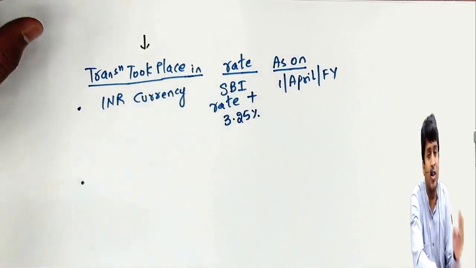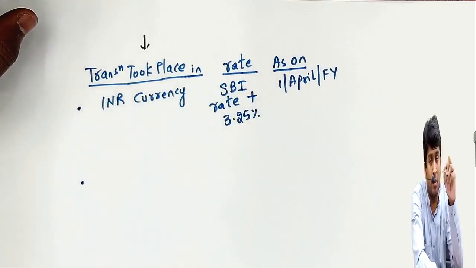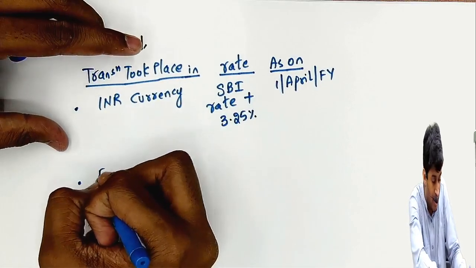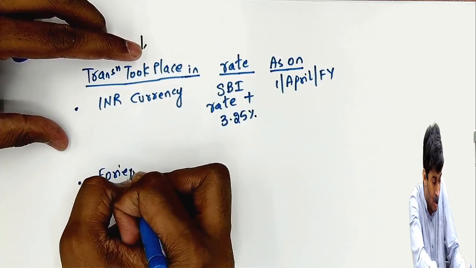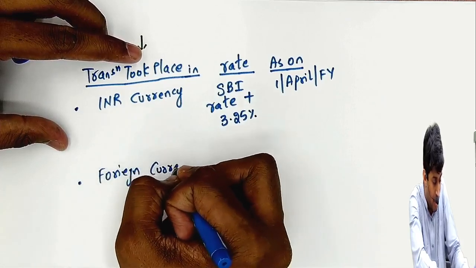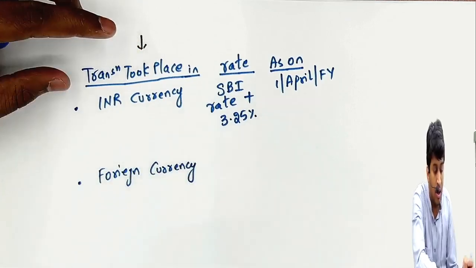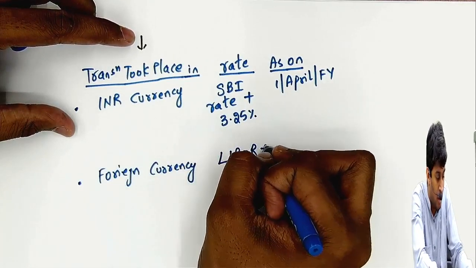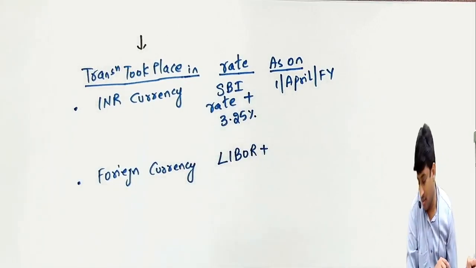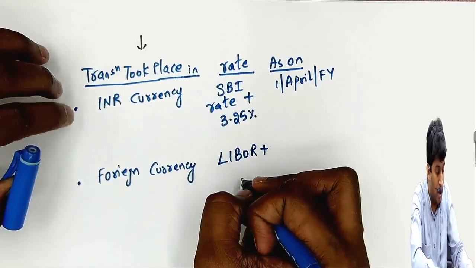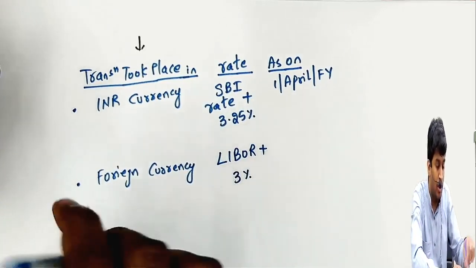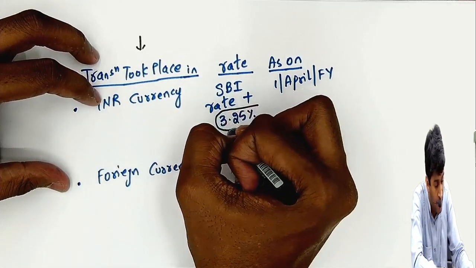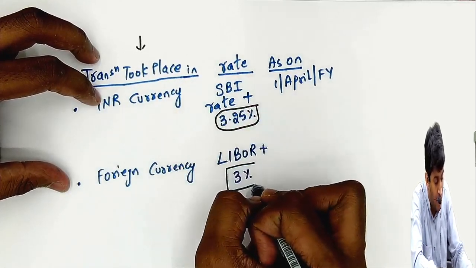If the transaction between the Indian and Dubai company took place in Dubai currency, that is in foreign currency, then we will not take the SBI rate, we will take the LIBOR rate, the London exchange rate, plus 3% we will add. Two things you have to remember. Here we are adding 3.25%. Here we are adding 3%.